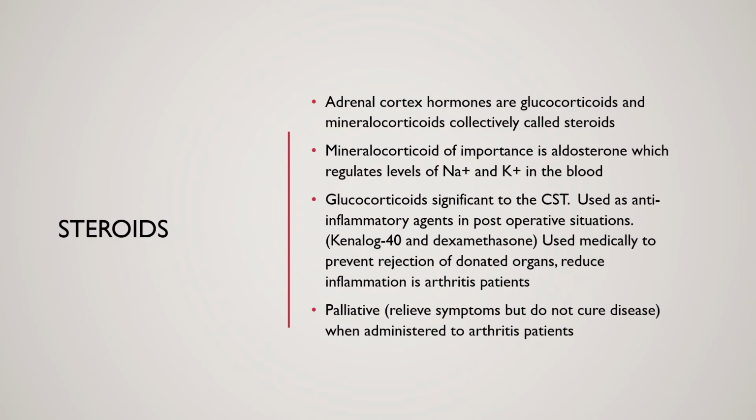We'll talk a little bit here about the steroids now. The adrenal cortex hormones are glucocorticoids and mineralocorticoids. Collectively together, they're called steroids. So the mineralocorticoid that is of importance to us is aldosterone. It regulates the levels of sodium and potassium in the blood.